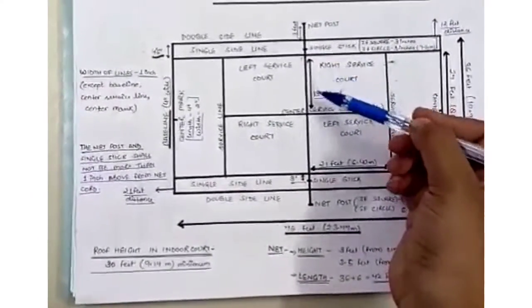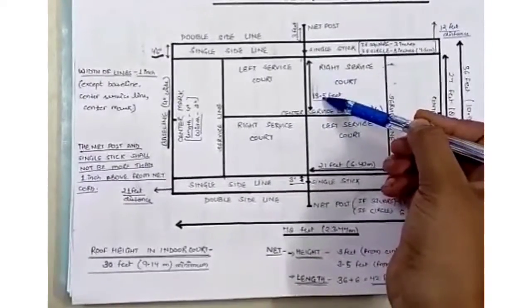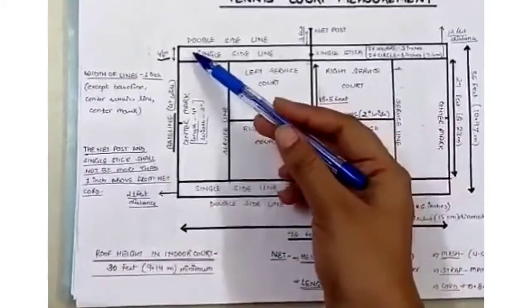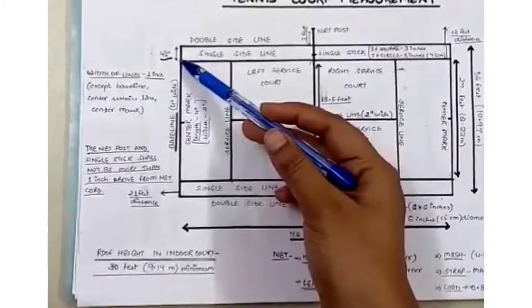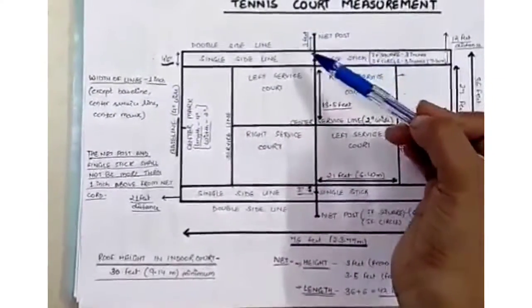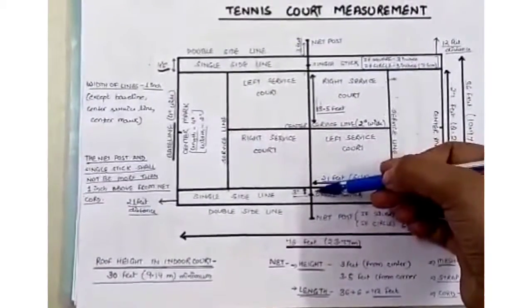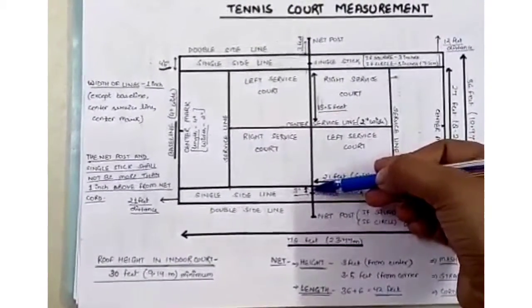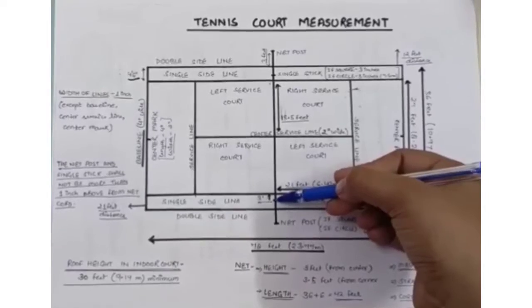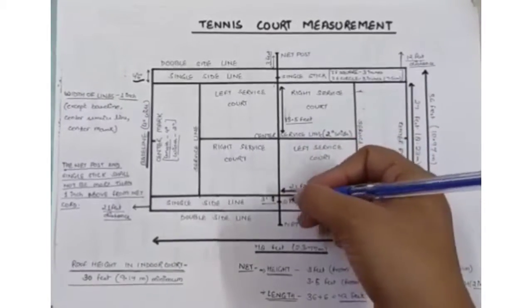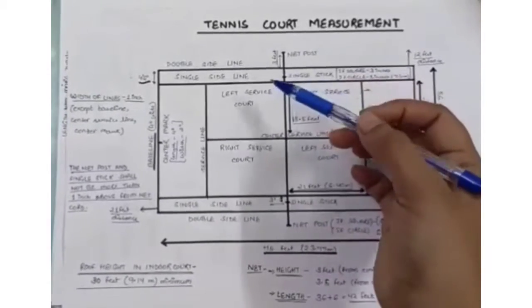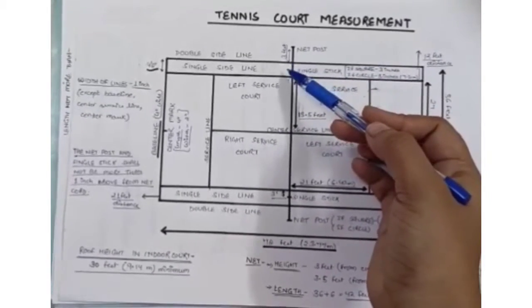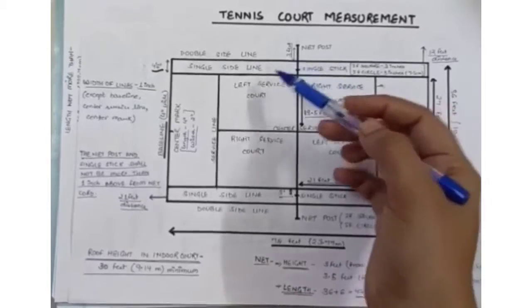The distance from here to here is 13.5 feet. The distance between the single sideline and double sideline is 4 feet 6 inches. The distance from the single sideline to the single stick, where the net is tied for singles, is 3 feet, and for the net post for doubles, it is a difference of 3 feet from the double sideline.